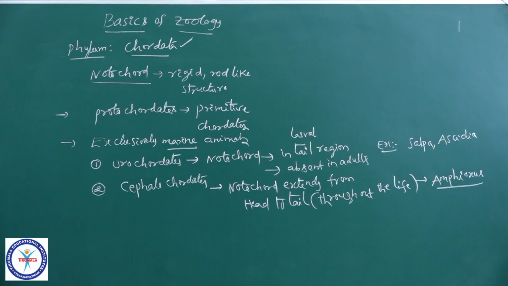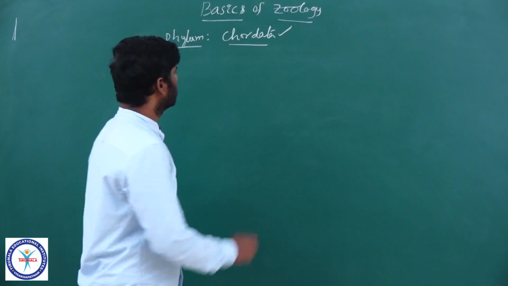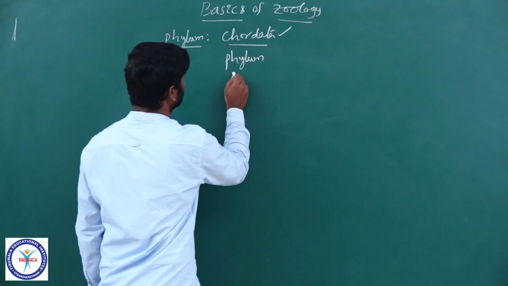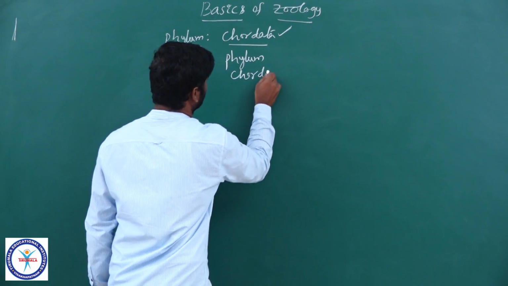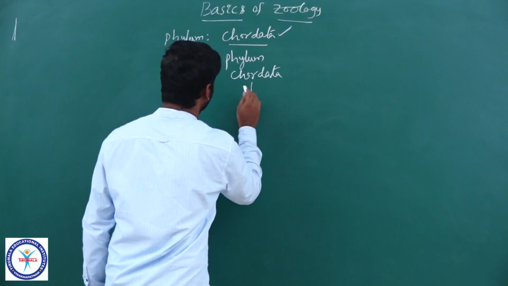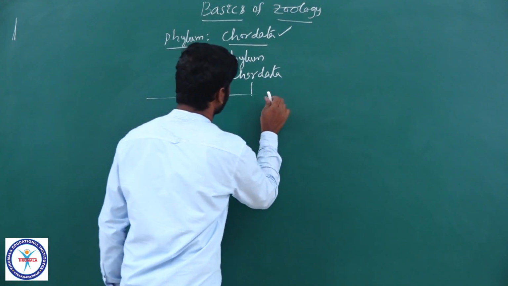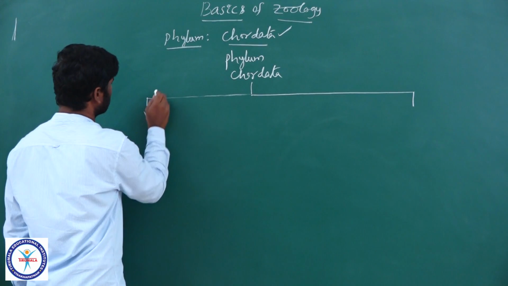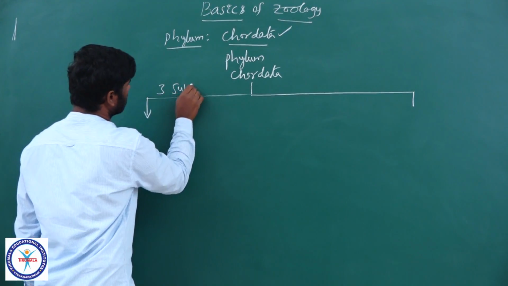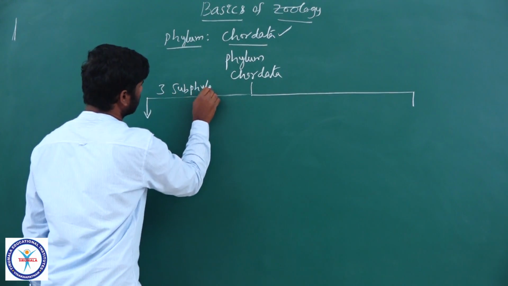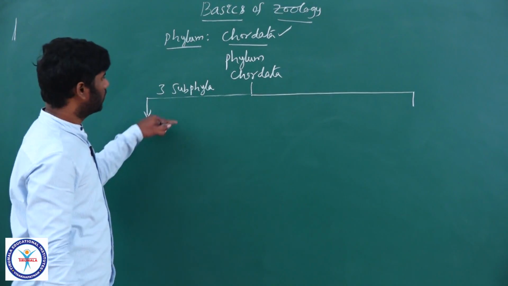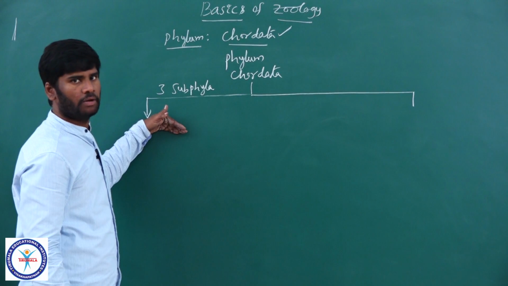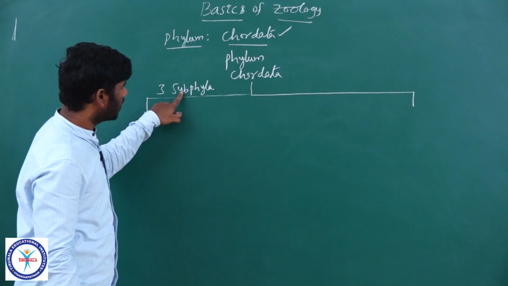Phylum Chordata is divided into 3 subphyla. You know, in the previous lecture we discussed various taxonomic categories like kingdom and phylum.